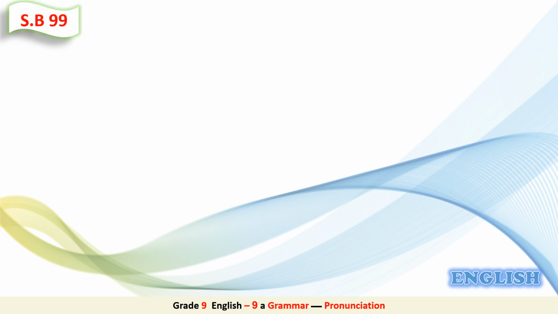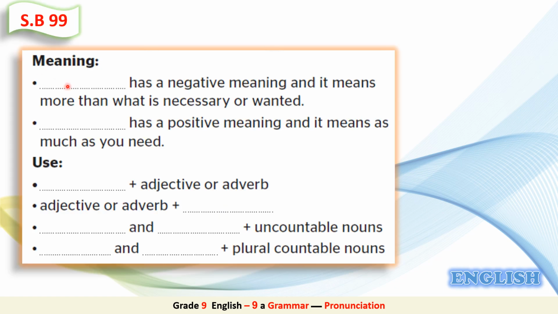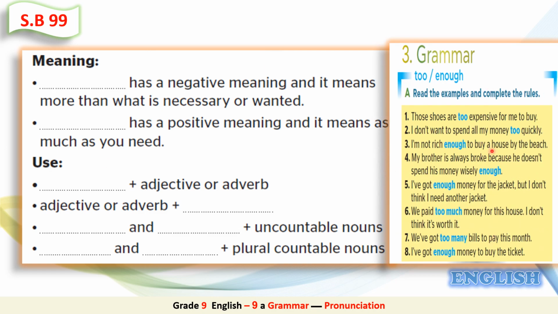Now, after having read the examples, it's time to complete the rules. We are going to complete the rules with regard to the meaning and the use of too and enough. These are the examples which we have just read. Now let's complete the rule. Which of these two, too or enough, has a negative meaning and it means more than what is necessary or wanted?